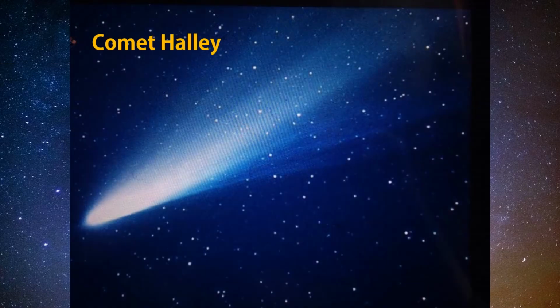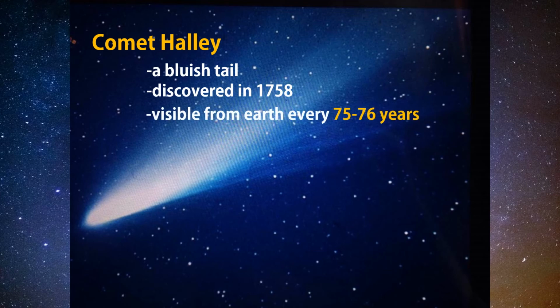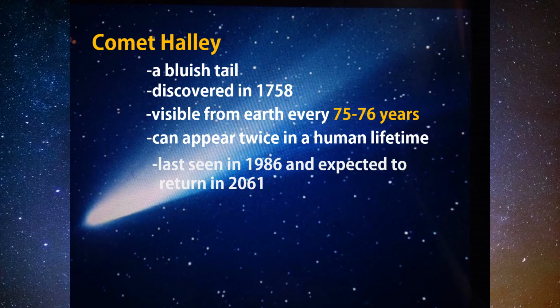Comet Halley has a bluish tail. It was discovered in 1758 by Halley. It can be visible from Earth every 75 to 76 years, making it the only naked-eye comet that can appear in the night sky twice in a human lifetime. It was last seen in 1986 and expected to return in 2061.